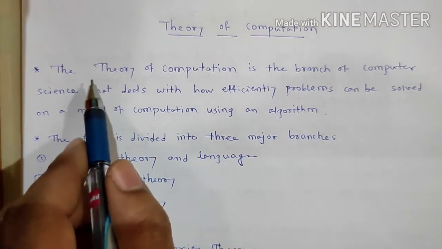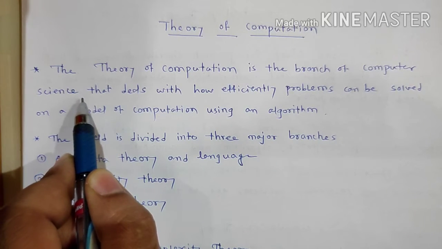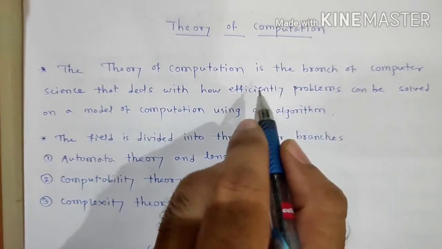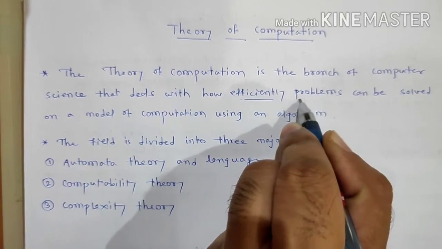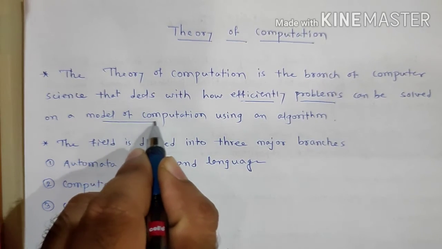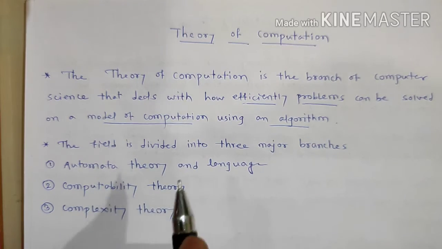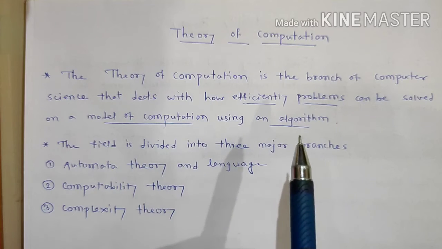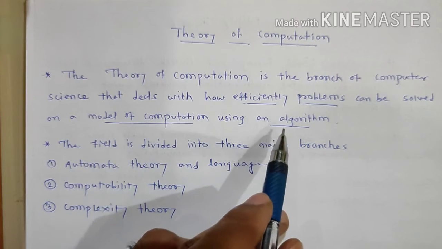Theory of computation is basically a branch of computer science. It deals with how efficiently problems can be solved on a model of computation using an algorithm.